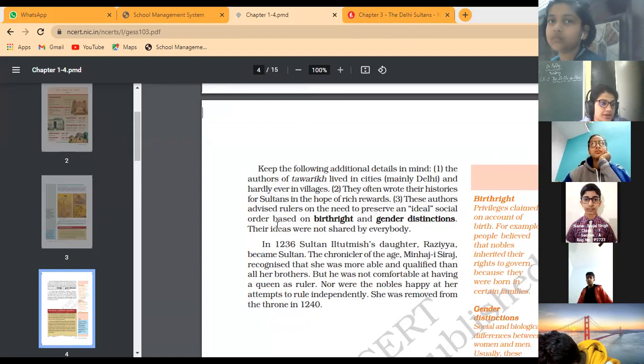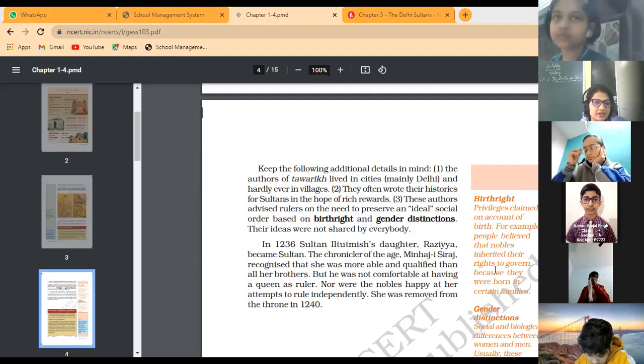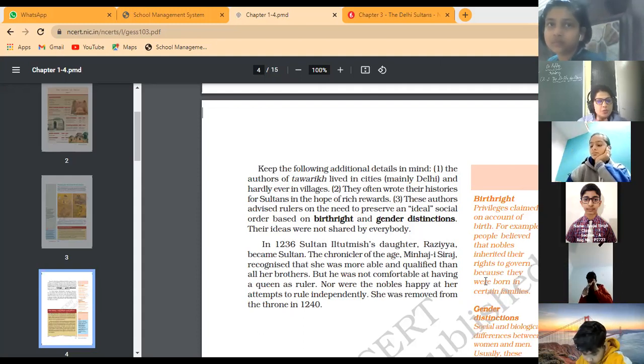These authors advised rulers on the need to preserve an ideal social order based on birthright and gender distinctions. Their ideas were not shared by everybody. Now, let's talk about birthright. What was it? Privileges claimed on account of birth. People believed that the nobles inherited their right to govern because they were born in certain families, meaning the post was on the basis of heredity. For example, if his father was a Diwan, a revenue minister, then his son would also become a Diwan.